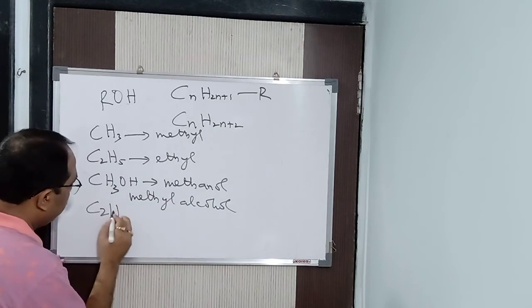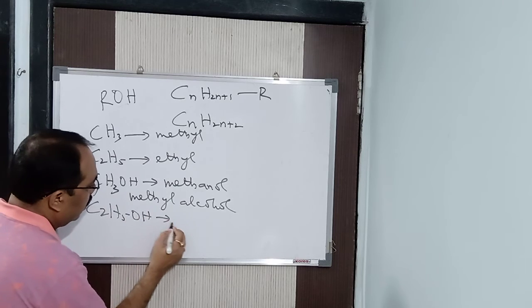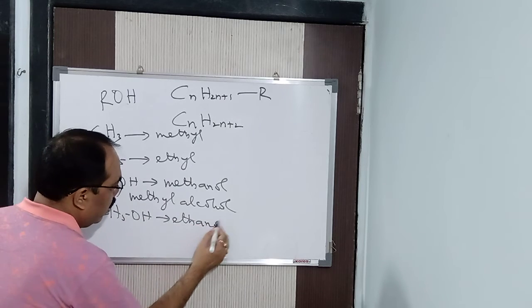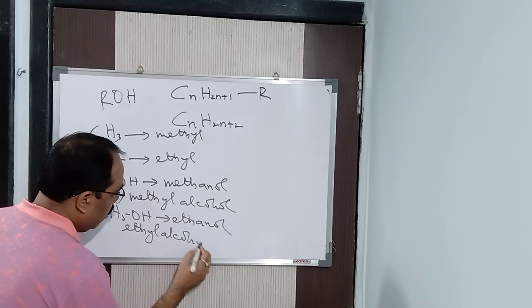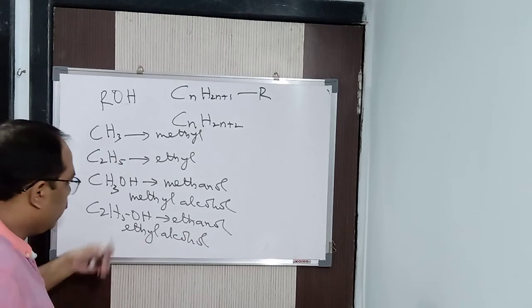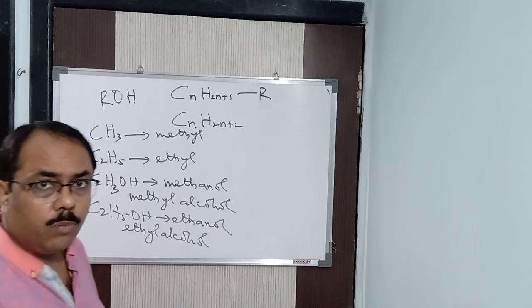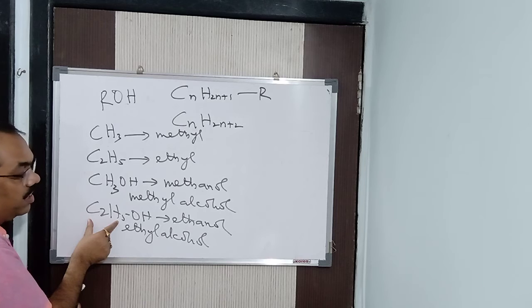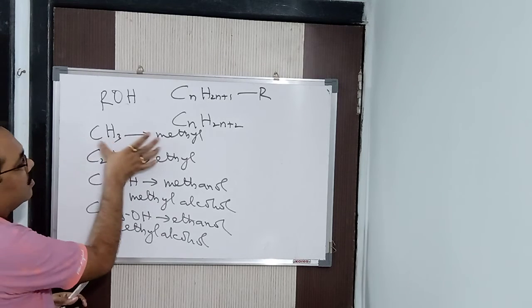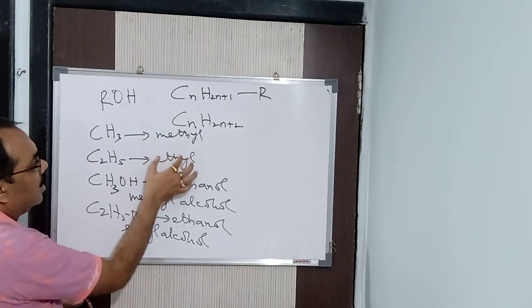Clear? In this way, C2H5OH, what is that? We can say ethanol, and the common name is ethyl alcohol. Clear? In this way, propanol, butanol. You go on adding CH2 groups. Here, CH3, another CH2 group added, it becomes C2H5. Alright? So this is your alkyl. Methyl, ethyl, these are the alkyls.